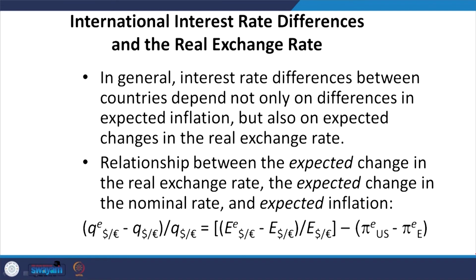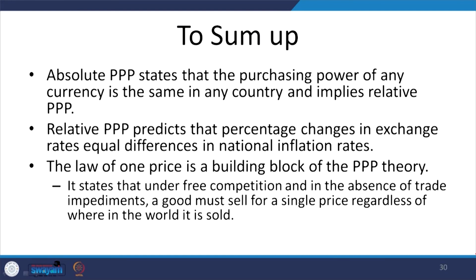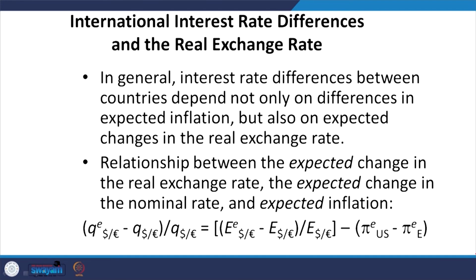So, the change in the real exchange rate is calculated as the change in the nominal exchange rate minus the change in the inflation rate. Okay. So, to sum up our discussion, this has to be noted very clearly. The left hand side is the change in the real exchange rate, and the right hand side is the explanation for the real exchange rate through the nominal exchange rate as well as through the expected change in the inflation rate.